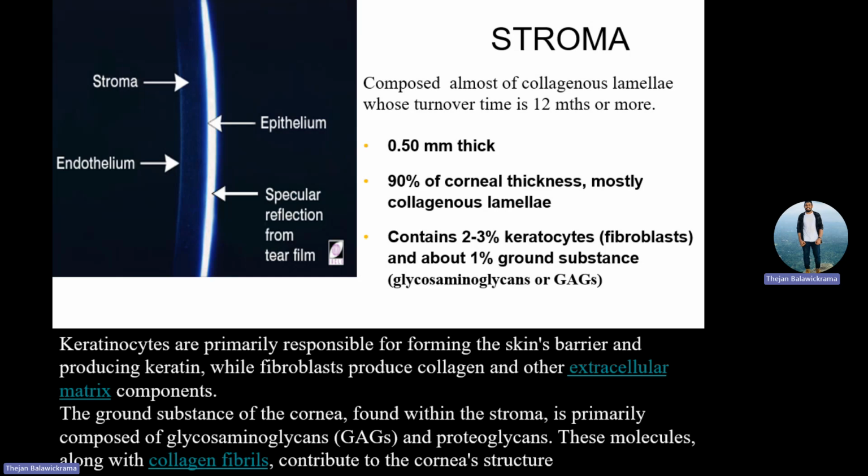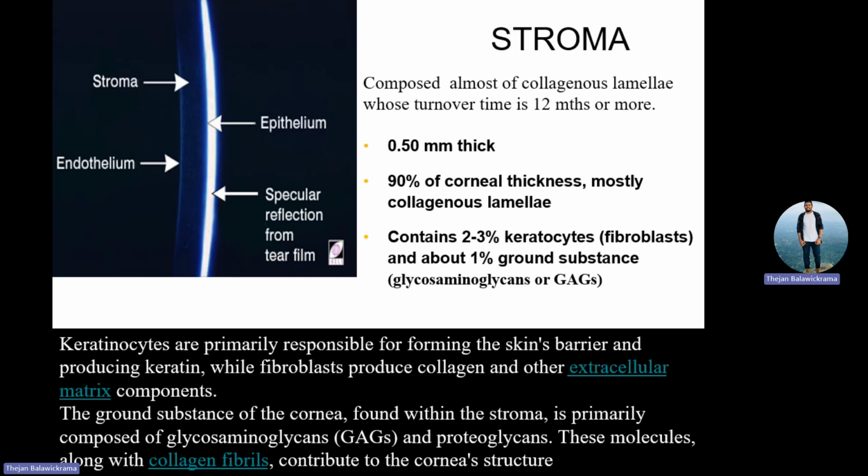Here again I have elaborated what keratocyte means and what GAG means, right? That is for elaboration purposes, to understand what it means. Keratocytes are primarily responsible for forming a skin barrier and producing keratin, while fibroblasts produce collagen and other extracellular matrix components. So this is the explanation for what keratocyte means and what GAG means, right? Understood?